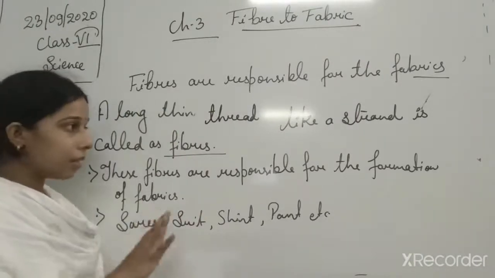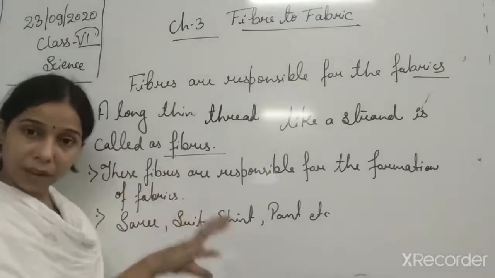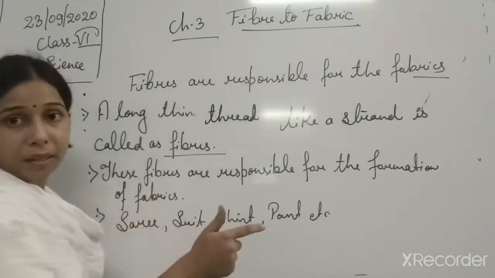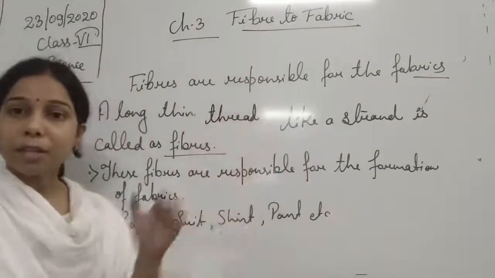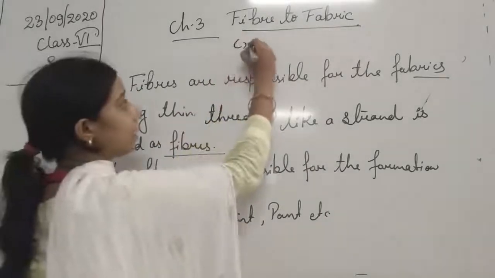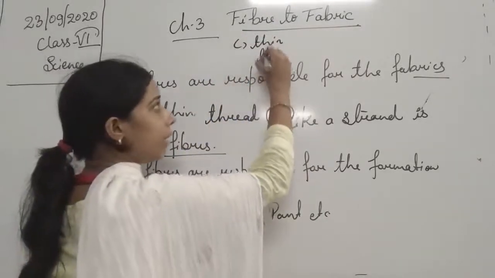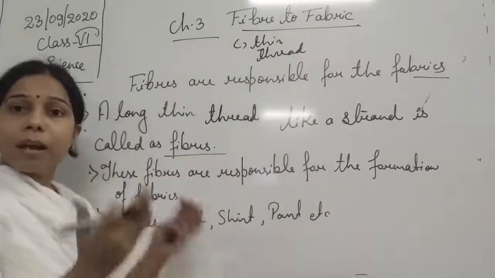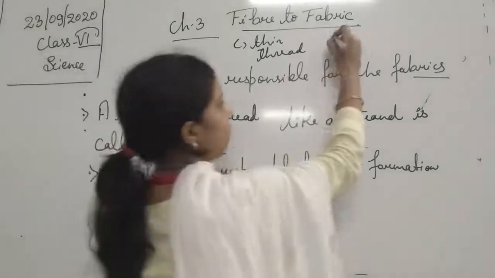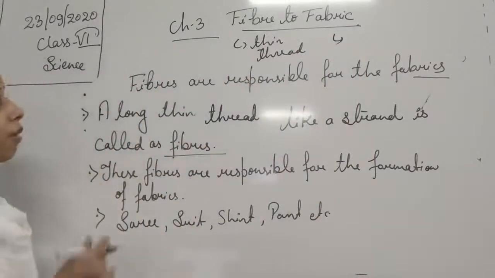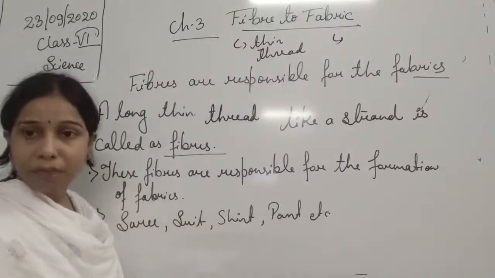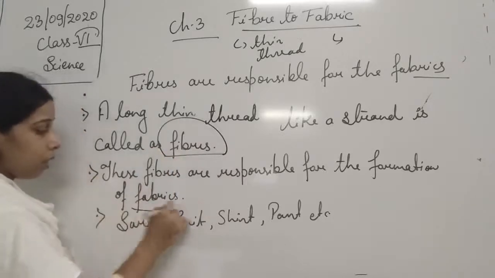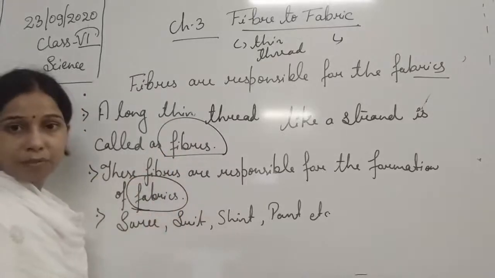Okay, so this is the basic thing: what is fiber and what is fabric. The name of the chapter is Fiber to Fabric. It means the fiber, which is a thin thread strand, combines together to form fabric. So with the help of fibers we make the fabric. That is the name of the chapter. We have understood what a fiber is, as well as how fabric is made.